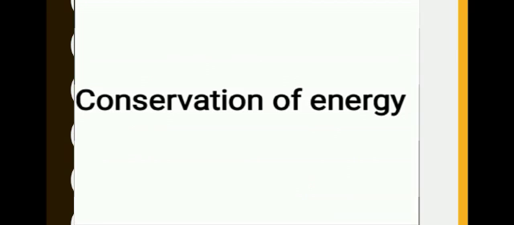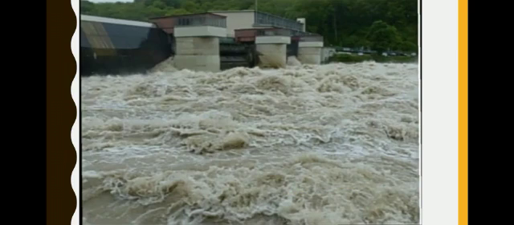Okay, the first example of conservation of energy is the water dam. The water stored in a dam possesses potential energy. When water falls down, the potential energy of water is converted into kinetic energy. The kinetic energy of water rotates the turbines and electrical energy is generated. This way the conservation of energy takes place.